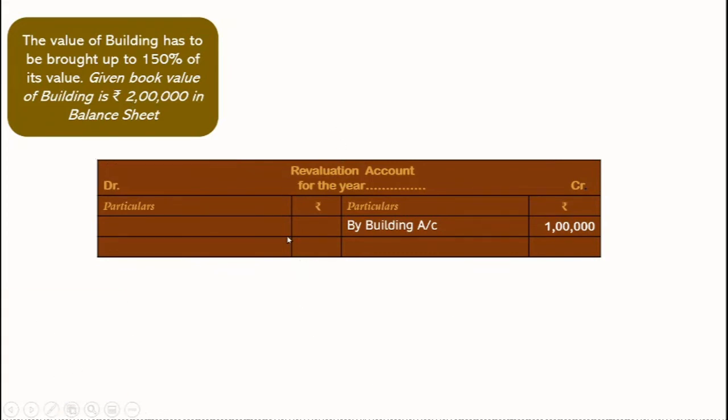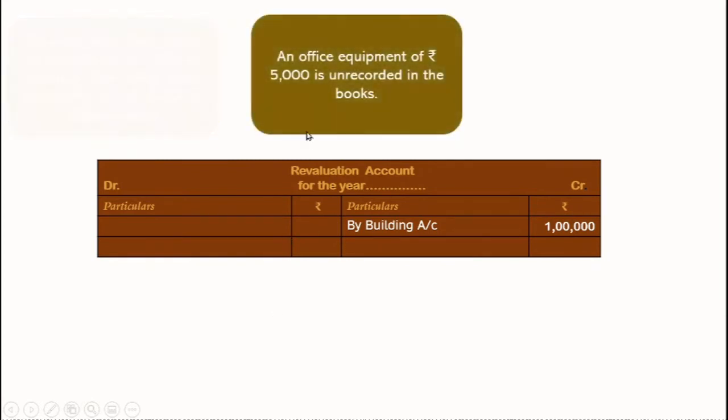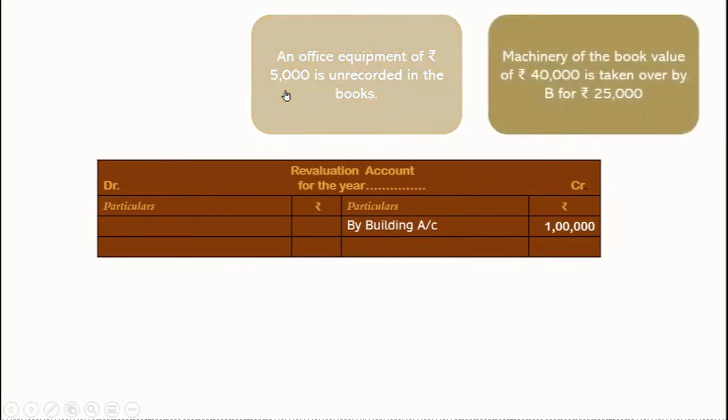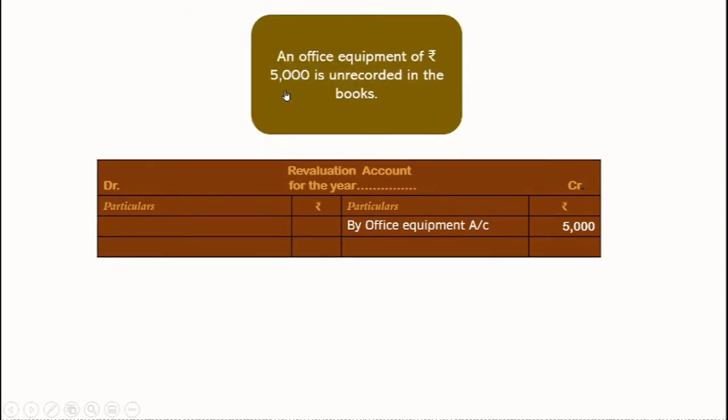Now moving to the next one, an office equipment of rupees 5,000 is unrecorded in the books. Office equipment, first thing you need to see, it's an asset. It is unrecorded, that means its actual value in the books is 0. And now we have to record it at 5,000. So 5,000 rupees will be the increase in the value of office equipment.